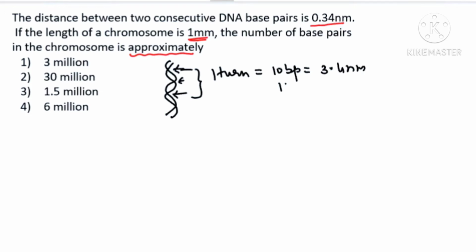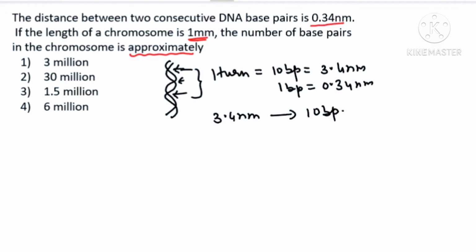So obviously one base pair will be 0.34 nanometer. This is the way you can first of all understand. It means 10 base pairs is 3.4 nanometer. Okay. And length of 3.4 nanometer means 10 base pairs. So we'll do one thing. We'll write this way. When the 3.4 nanometer length is there, we are having 10 base pairs.